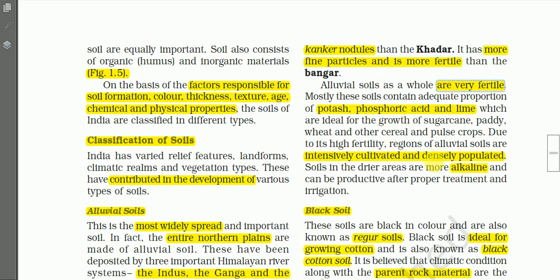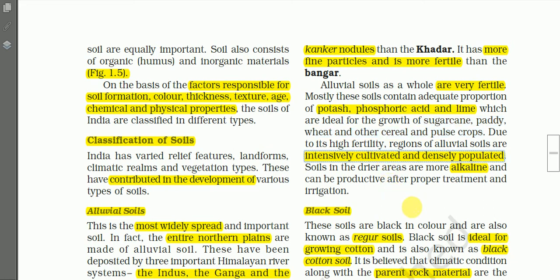About some important characteristics of alluvial soils: alluvial soils are very fertile, and mostly these soils contain adequate proportion of potash, phosphoric acid, and lime, which are ideal for the growth of sugarcane, paddy, wheat, and other cereals and pulse crops. Due to its high fertility, the regions of alluvial soils are intensively cultivated and densely populated.